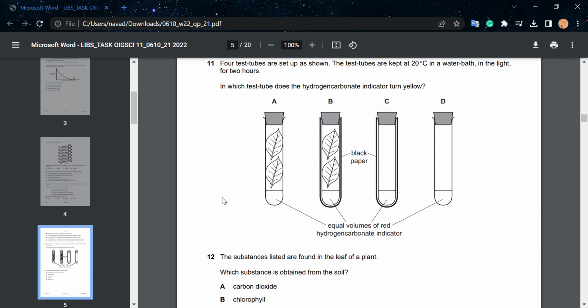Question number 11. 4 test tubes are set up as shown. The test tubes are kept at 20 degrees Celsius in a water bath in the light for 2 hours. In which test tube does the hydrogen carbonate indicator turn yellow? Now it's going to be B.